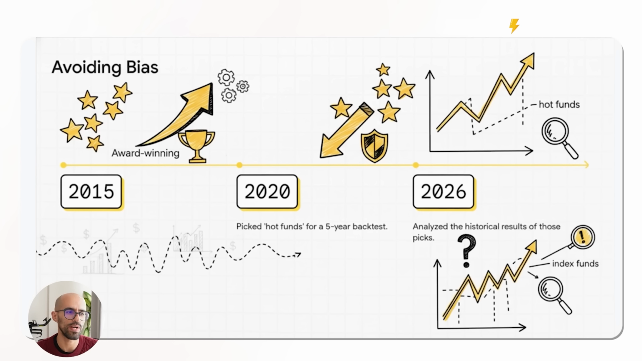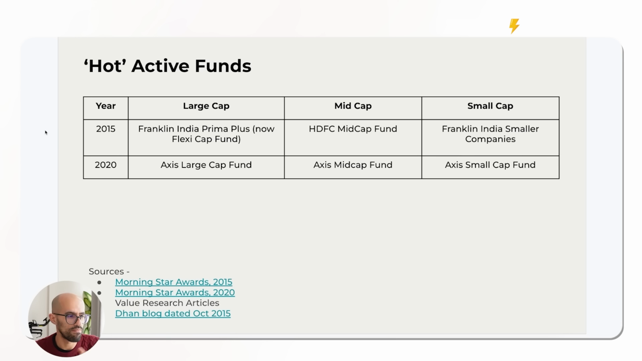I did the same thing for 2020, picking the hot funds across large, mid and small caps for that 5-year test period. Then over the last 5-year and 10-year periods, I compared them with the index funds, which are obviously common, which we've identified in the last segment anyway. So that's what I did. These were the hot active funds. And I've linked out the sources here, and I'll show you those as well, because I feel like being transparent is important.